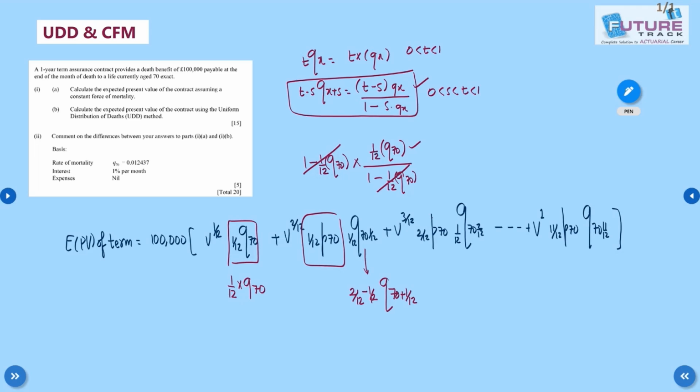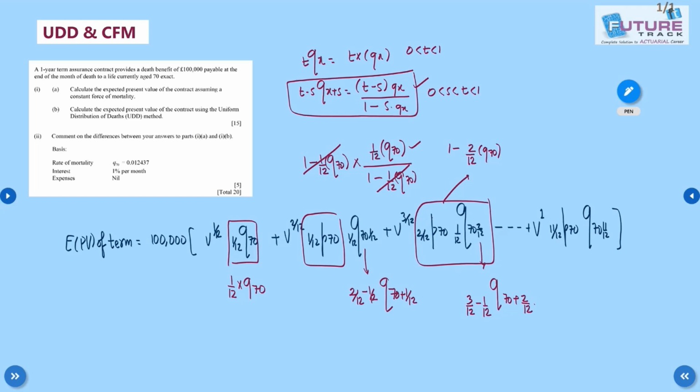Similarly, when you check the next one, what do you get? This is 1 minus 2/12 into q70, and this is 3/12 minus 1/12 q70 plus 2/12, correct?